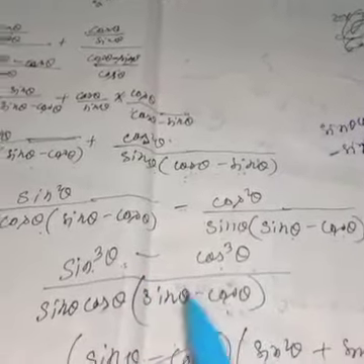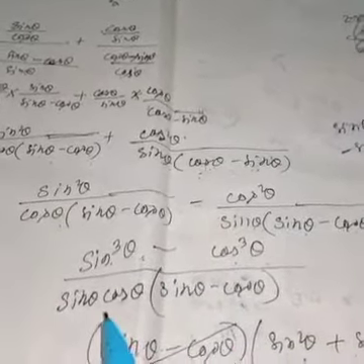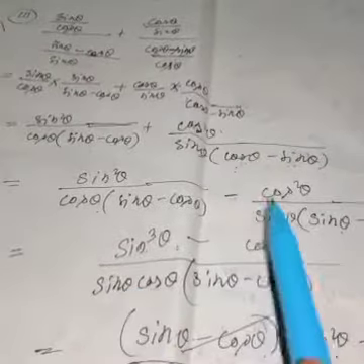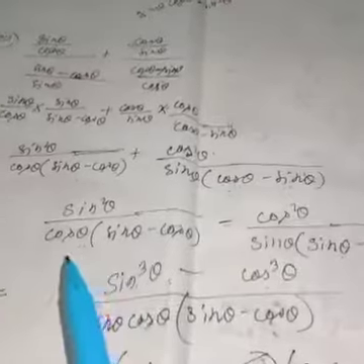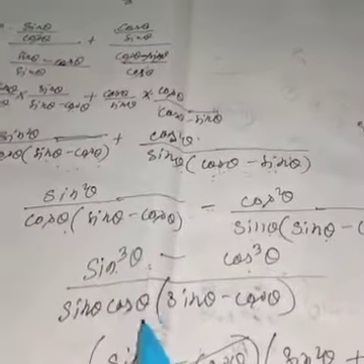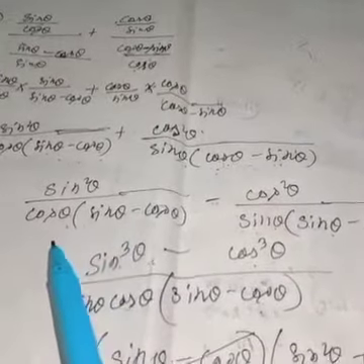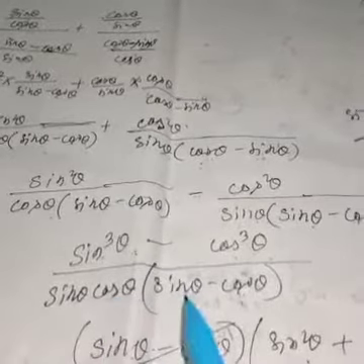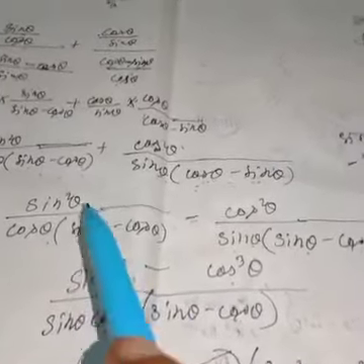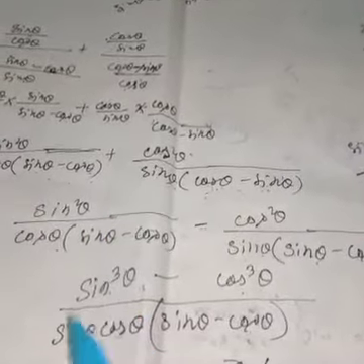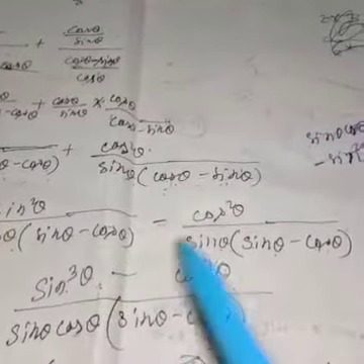So we can write. Now take LCM. If you take LCM, then sin theta minus cos theta, sin theta minus cos theta, sin theta minus cos theta, and cos theta sin theta. That means sin theta cos theta, sin theta minus cos theta is the LCM. Now if you divide this by this, then cos theta, sin theta minus cos theta cancel, because it will divide, and what is left? Sin theta. This sin theta will multiply with sin square theta, then sin square theta into sin theta, sin cube theta minus.